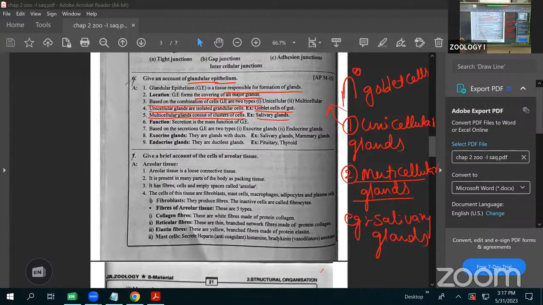Next, what is the function of this glandular epithelium? The main function is secretion. Based on the secretion, the glands are majorly of two types.